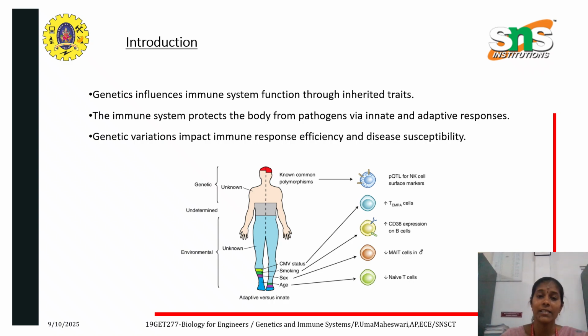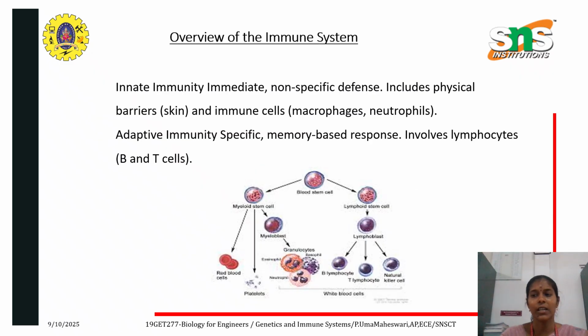cytokines, which play crucial roles in regulating the immune responses. The immune system protects the body through innate and adaptive responses. Here, genetic variations impact the immune response efficiency and the disease susceptibility. The next one is the overview of the immune system.